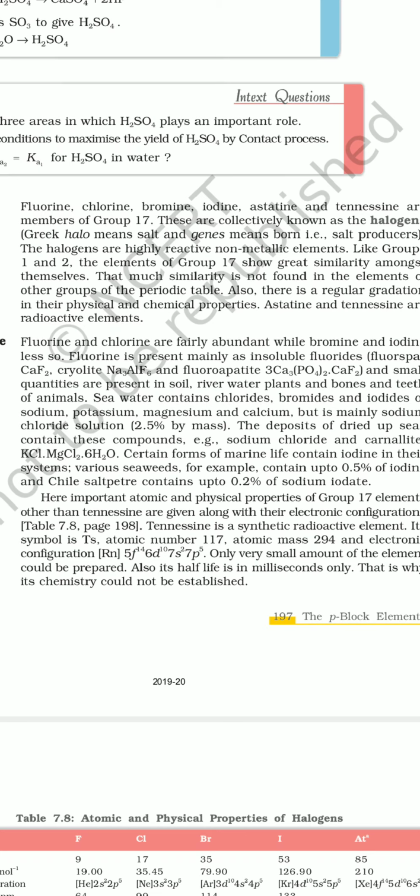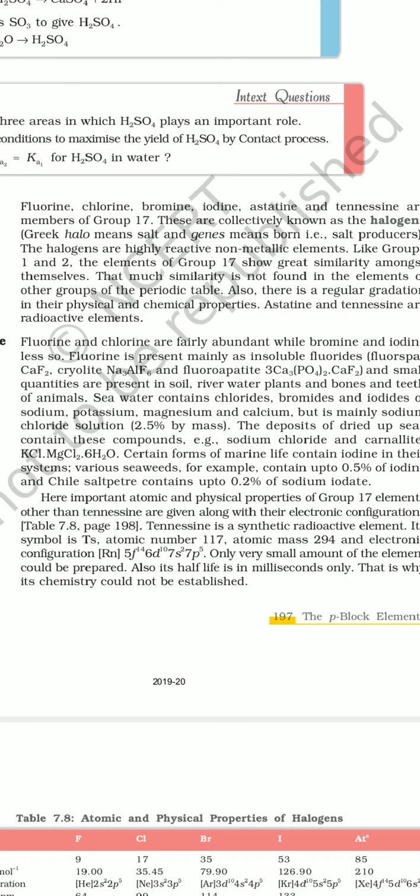They show quite a similarity amongst themselves, and this type of similarity is not seen in any other group of the periodic table. Now, about occurrence, one thing more. Astatine is a radioactive element. It is the only radioactive element in this group.